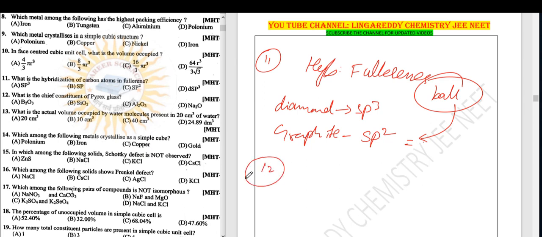Next, 12th. What is the chief constituent of Pyrex glass? Pyrex glass is actually p-block relevant, solids. In Pyrex glass, maximum silica is there. What is the formula of silica? SiO2. It is direct memory based.